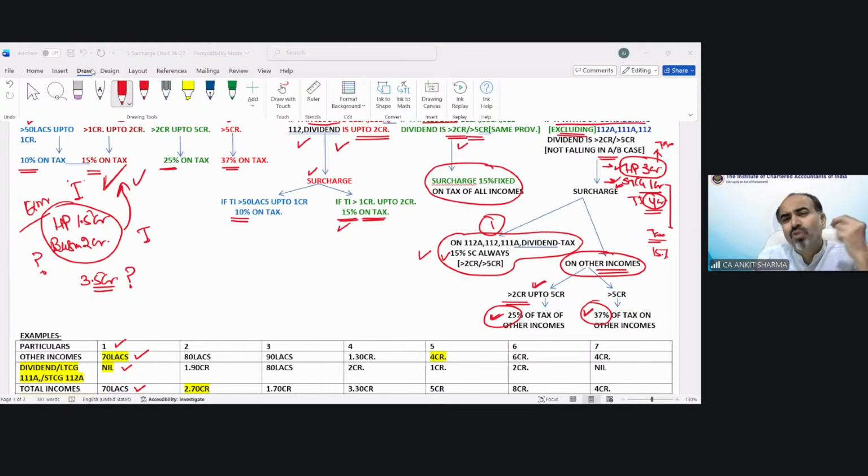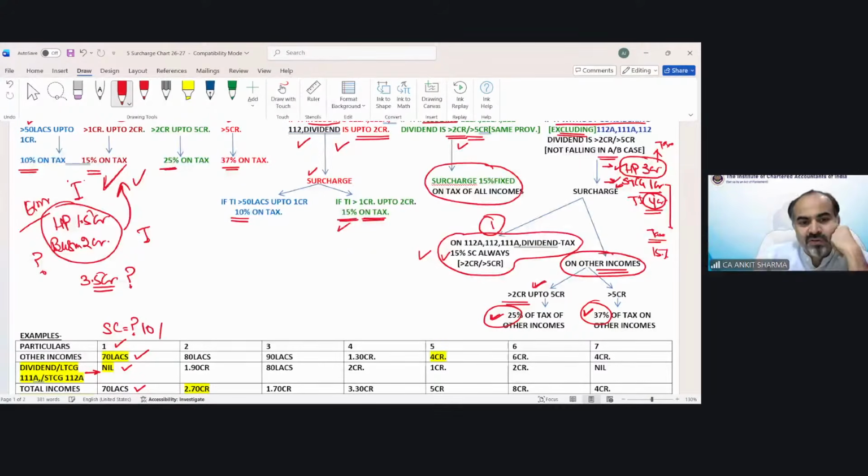Correct. When there is no special rate of income, everyone has given the correct answer. Gaurav, Sridhar, Galti, Meenu, everybody has given the correct answer. Very good. So let me tell you, these surcharge provisions are very complicated. But if you go through with the help of this chart and after solving these 7 cases, everything would be crystal clear. After that, I believe all the queries regarding the surcharge would be automatically solved. So because there is no special rate of income, automatically case one would be applicable. And for case number one, how much surcharge would be applicable? What would be the surcharge rate in this example one?